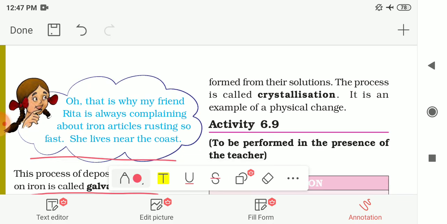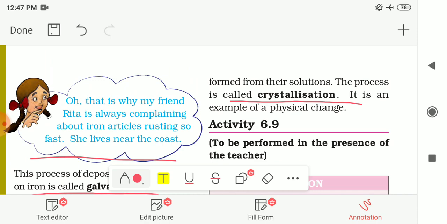And getting these large crystals from its solution is known as crystallization. This process is known as crystallization, and it is an example of physical change. It is a kind of physical change because we are getting crystals from its solution. So here only the state changes. So this kind of change is known as a physical change. So this crystallization process is also a physical change.